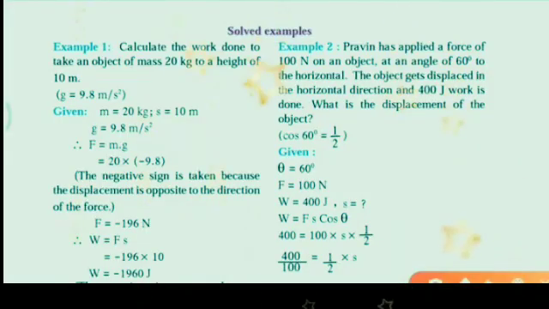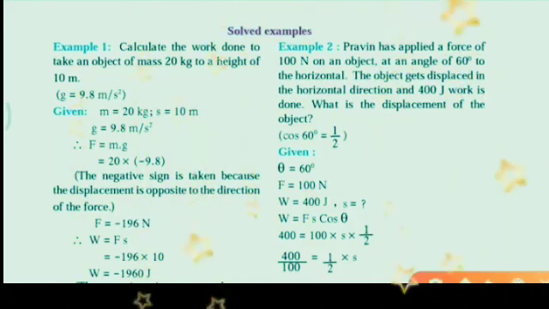Now solve examples. Calculate the work done to take an object of mass 20 kg to a height of 10 meter. Now, height is given, so the value of gravity is 9.8 meter per second square. What things are given? m is equal to 20 kg mass. Then displacement, that means s, is equal to 10 meters. And g is equal to 9.8 meter per second square.